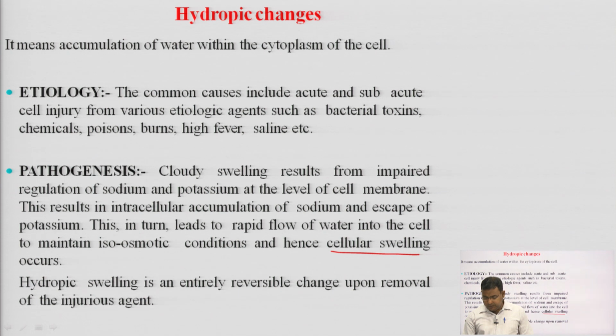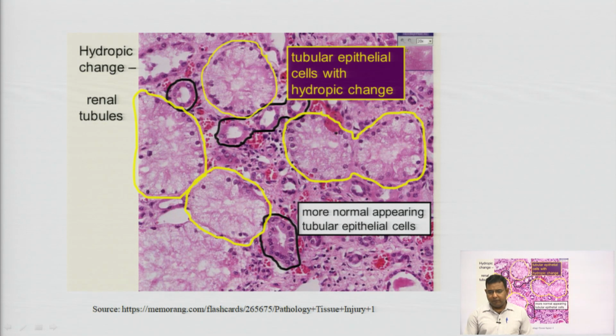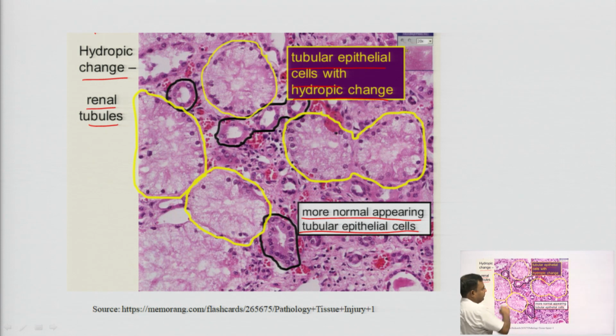Now I think it is clear what hydropic swelling is. This is the photograph of hydropic changes. See here, these white areas are the structure of a renal tubule: tubular epithelial cells with hydropic changes. You can see the white things, this is the water accumulation happening. Here are more normal appearing tubular epithelial cells, and here hydropic changes have happened in the renal tubules.